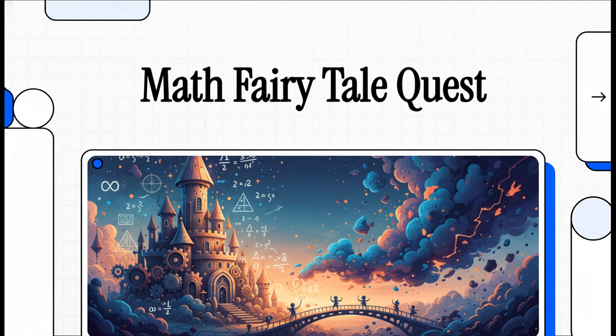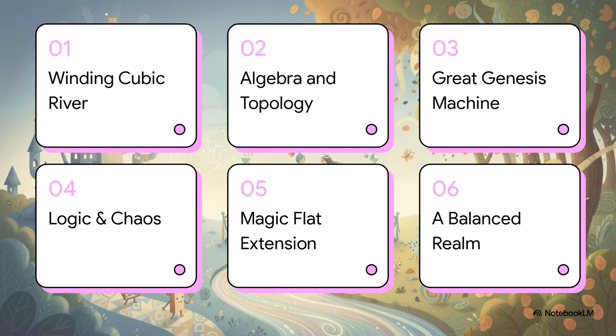So we're talking about blending advanced algebraic equations with the literal birth of a cosmic machine. It's a massive journey of order, chaos, and infinity. So let's get into it. Here are the 6 magical chapters of our journey today: the winding cubic river, bridging algebra and topology, the great Genesis machine, logic, chaos, and operators, the magic flat extension, and finally, a balanced happily ever after.